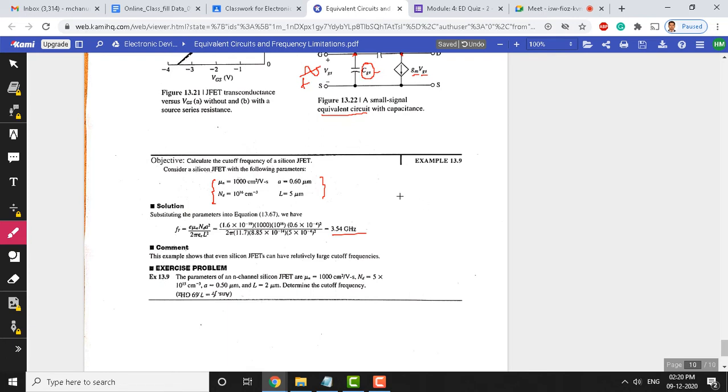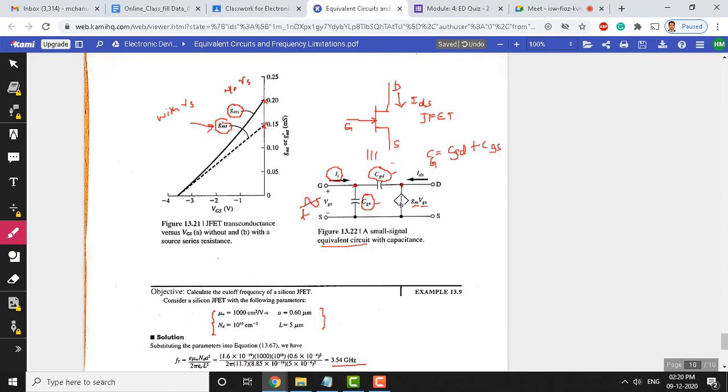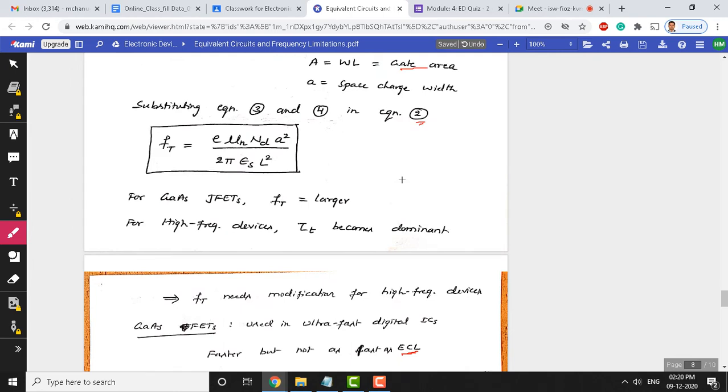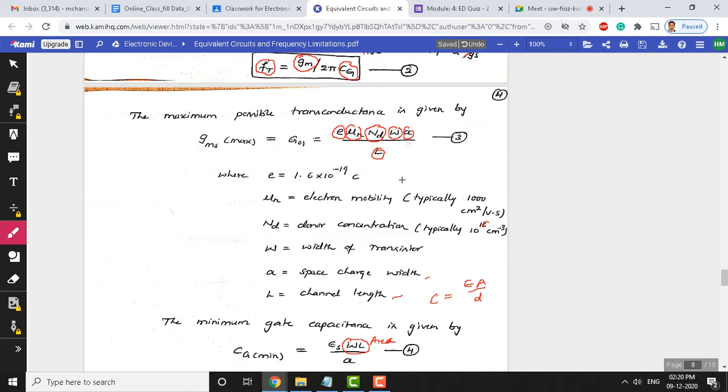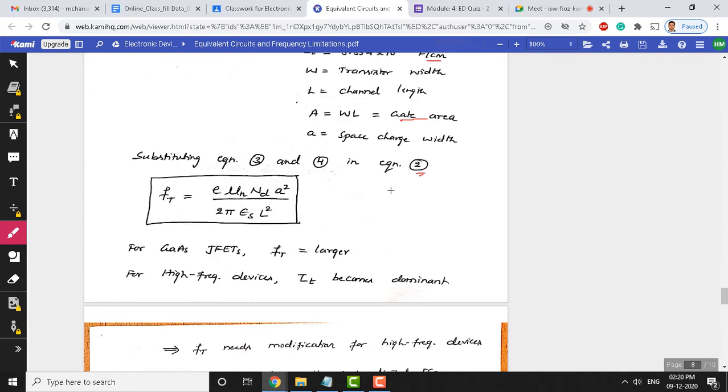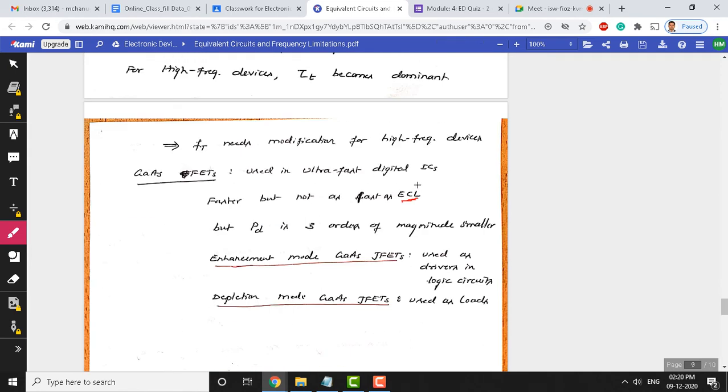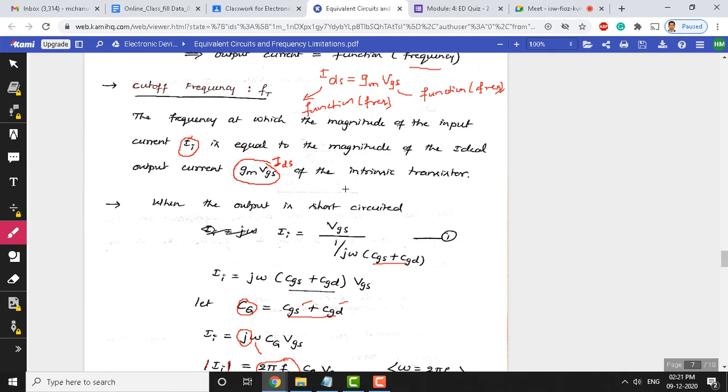Okay, I think we have covered the frequency of operation or frequency limitations of JFET. What is important for examination sake is the formula. So, you need to remember the formulas we have given with different equation numbers. You need to remember them as they may be useful in solving problems. Okay. Any questions regarding this frequency of operation?